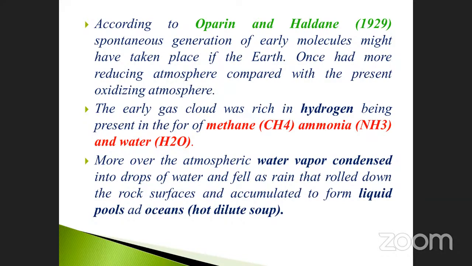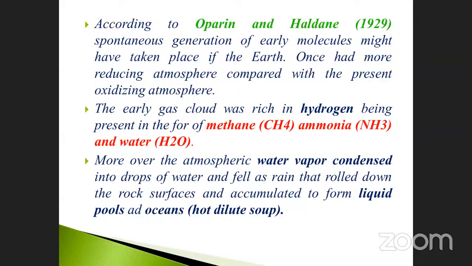That is very important: how is the first rain formed? The dust particle mixed with water and other components, and the water vapor undergoes condensation. As a result, single drops of water fell as rain that rolled down the rock surfaces and accumulated to form liquid pools and ozone.